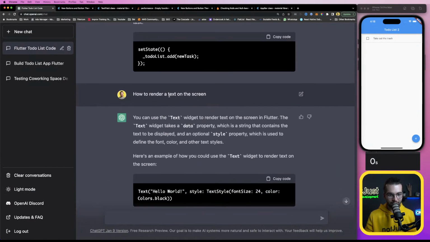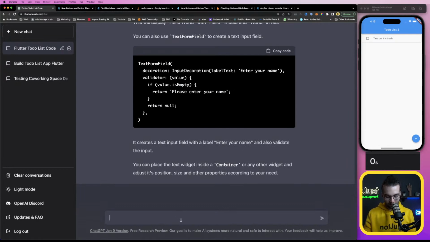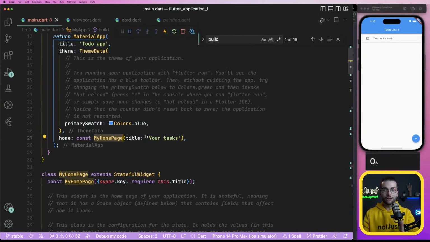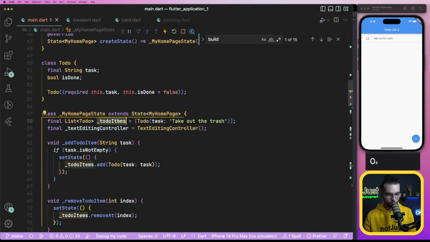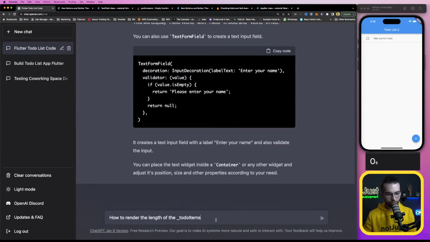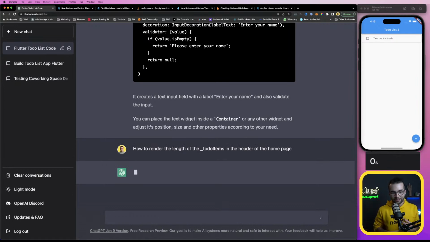What did I ask? How to render a text on the screen? No. How to render the length of the to-do items? Wait a second, we're going to think about the punishment in a second, but I really want to see this on the screen. To-do items, how to render the length of the to-do items in the header of the home page. Will it have enough context to point me in the right direction?